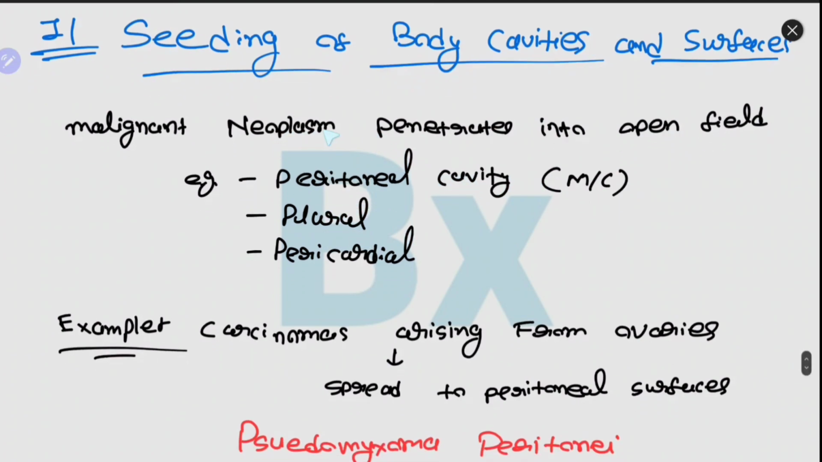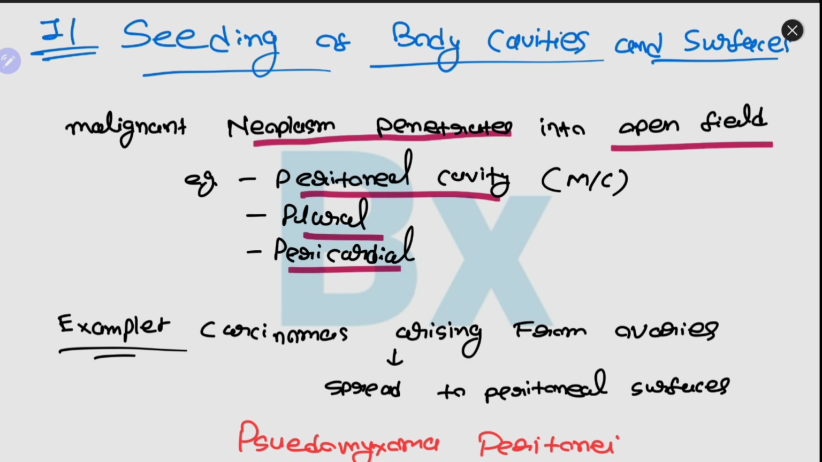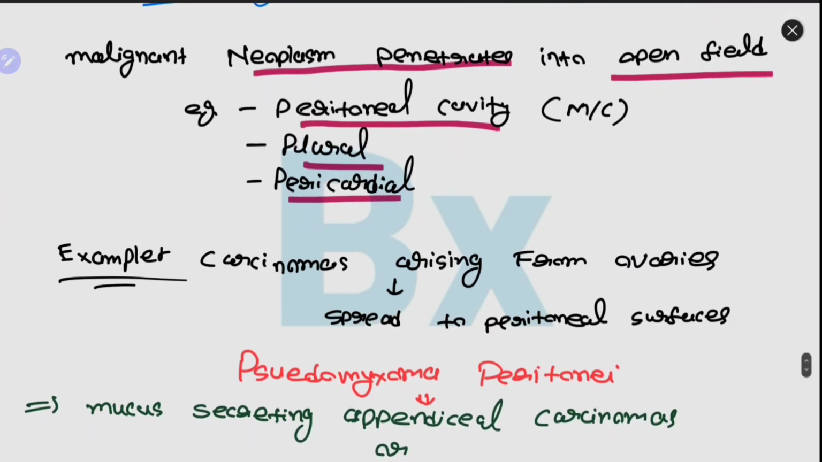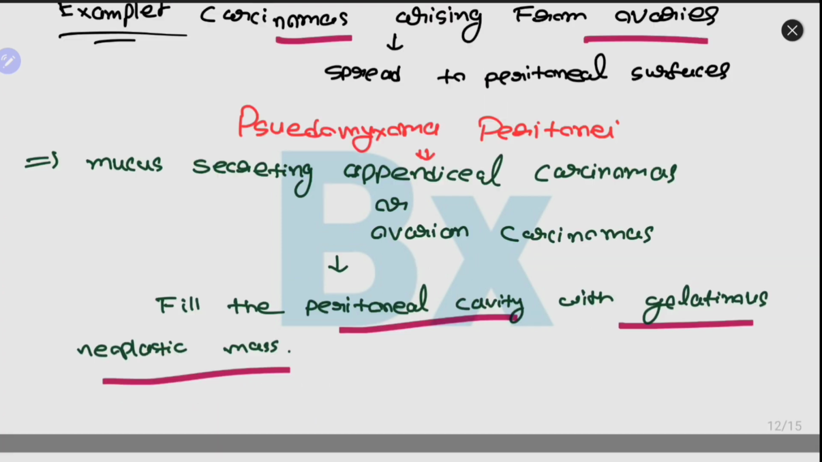When a malignant neoplasm penetrates into an open field, it is called seeding of body cavities and surfaces. For example, the peritoneal cavity is the most common cavity in which seeding occurs. It is also possible in the pleural cavity and in the pericardial cavity. For example, carcinomas arising from the ovaries spread to the peritoneal surfaces. As I mentioned earlier, the peritoneal cavity is the most common site for seeding of body cavities.